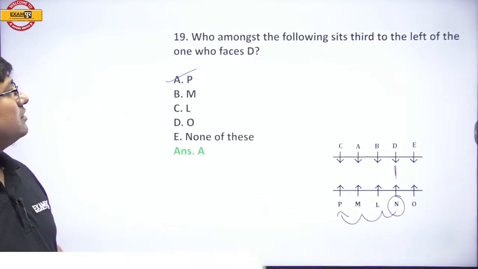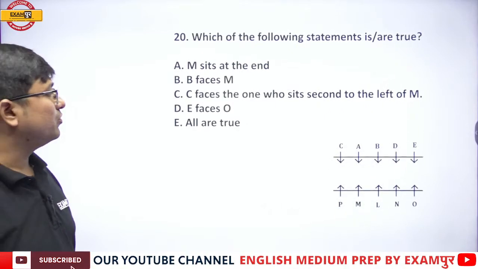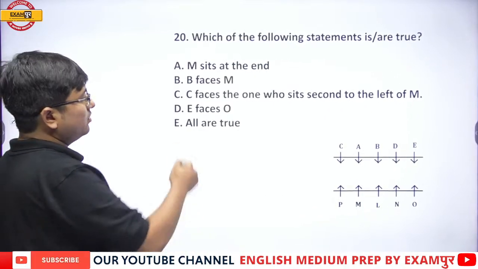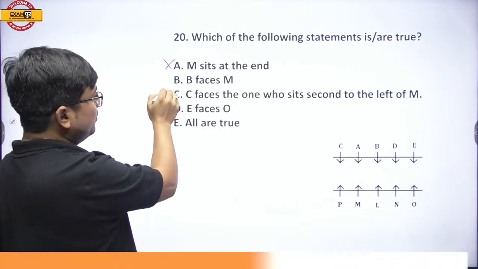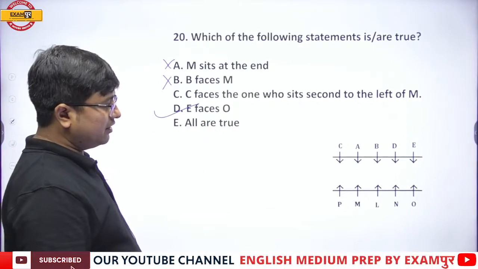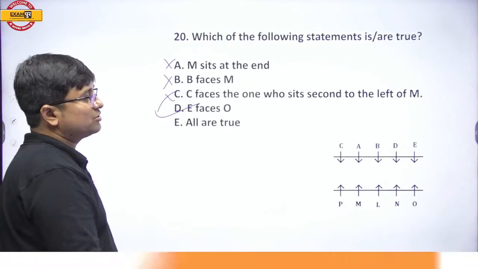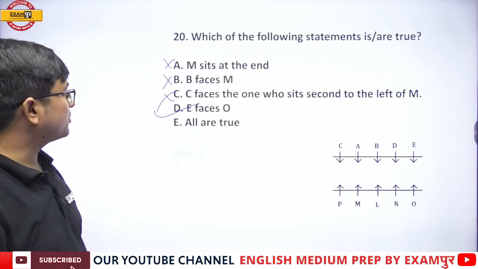Next. Which of the following statements is true? M sits at the end? No. B faces M? No. E faces O? Yes. C faces the one who sits second to the left of M? No. Second to the left of M is no one. Right answer is option number D.